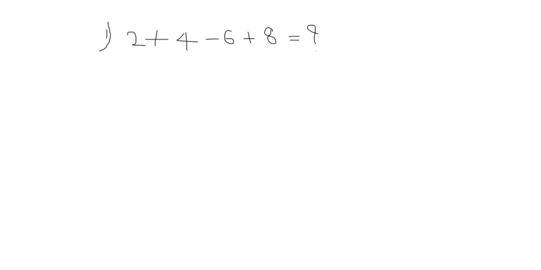If the problem is like this, there is one rule, and that rule is called BODMAS. So in that rule, what to do? Just forget about these two numbers for a few minutes.